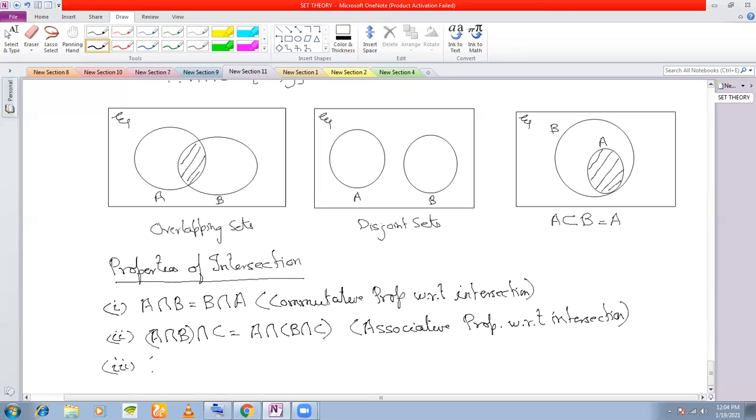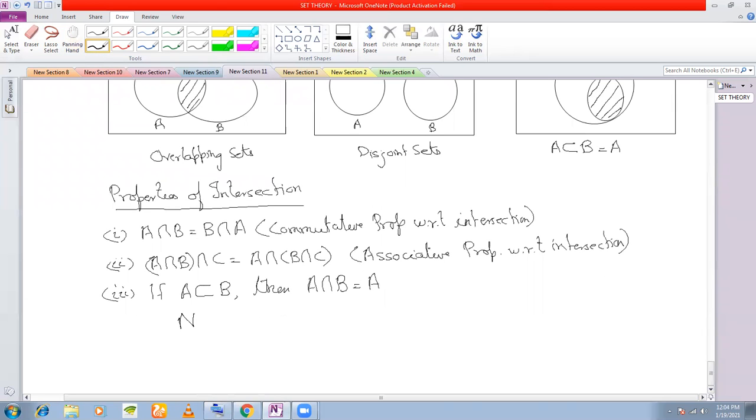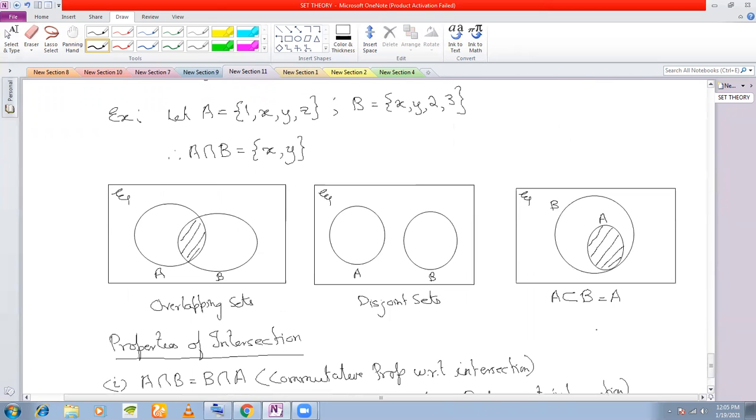Next is if A is a subset of B, then A intersection B must be equal to the set A. Note that if B is a subset of A, then A intersection B must be equal to B. As already shown in this Venn diagram, if A is a subset of B, then A intersection B is nothing but A itself.